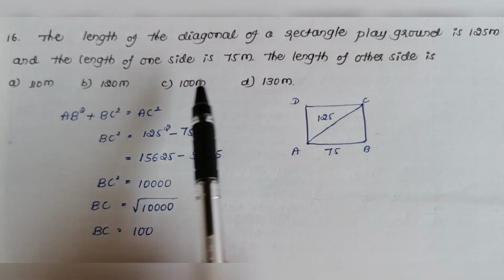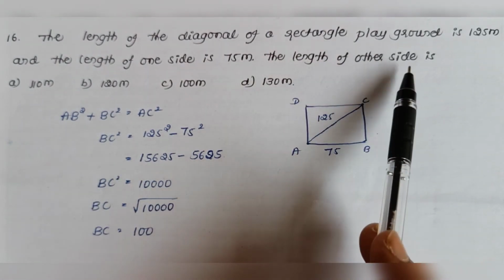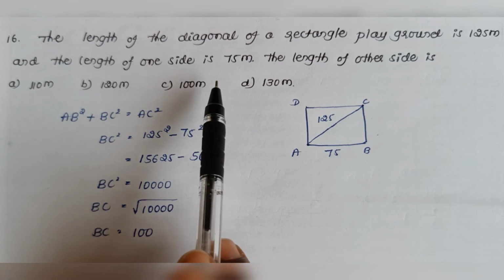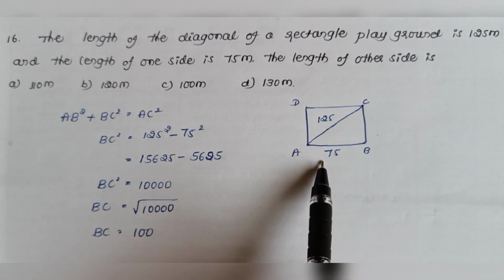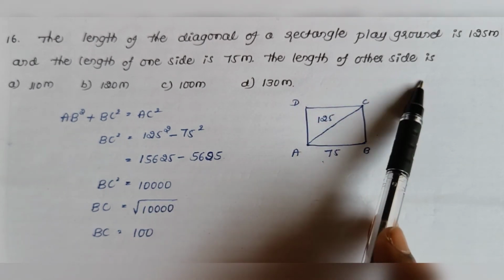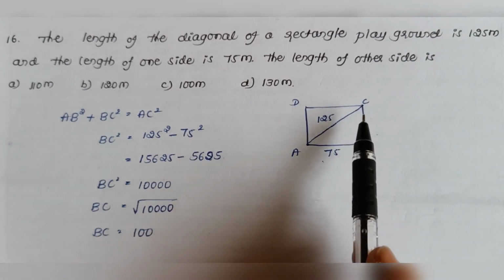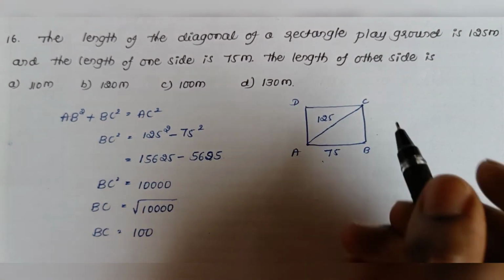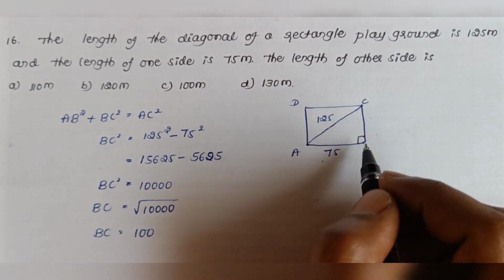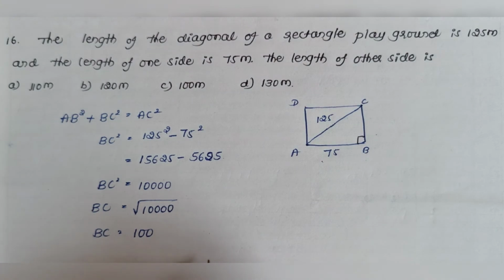Next one, the length of the diagonal of a rectangle playground is 125 meters and the length of one side is 75 meters. The length of the other side is? So we know that in a rectangle, this angle will be 90 degrees. Therefore, it forms a right angle triangle. We can apply Pythagoras theorem in this.